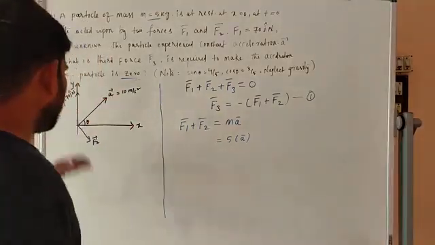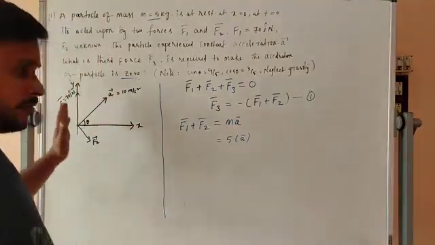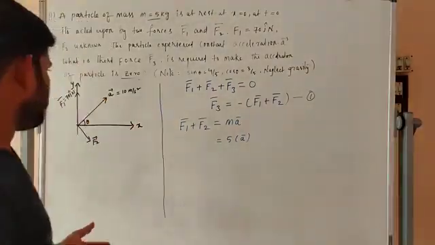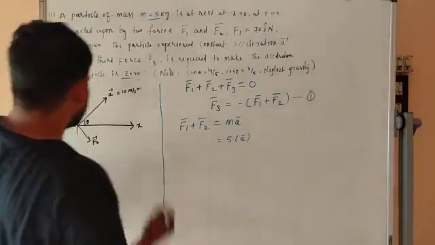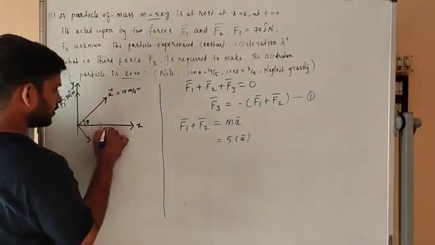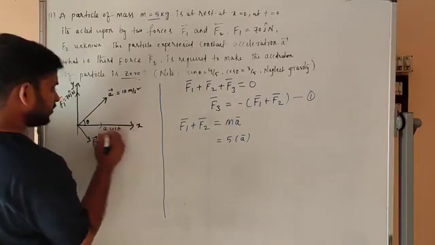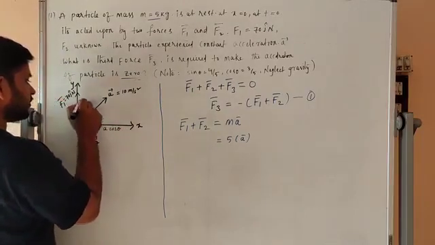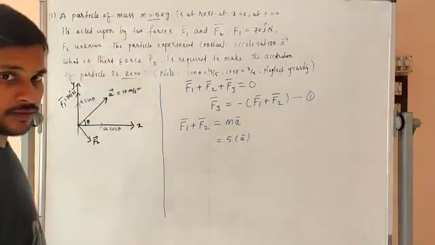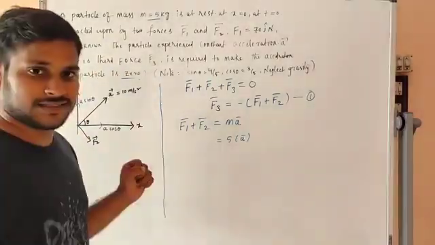That's why we have to find the components. The x-direction component of A is A cos theta, and the y-direction component is A sin theta. We have to divide the components.